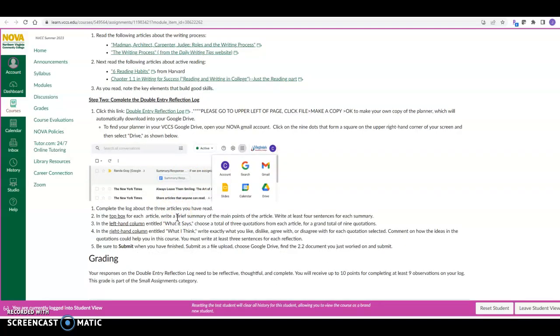You're going to write a brief summary of the points of an article. And you're going to do this for the 3 articles that you have read, which would be Madman Architect, The Writing Process, and 6 Reading Habits. What it says is a summary, and what you think is you're being analytical, talking about the qualities. It's a strong text. It's a weak text. It's not in-depth enough. It doesn't have enough research. However you feel about it.